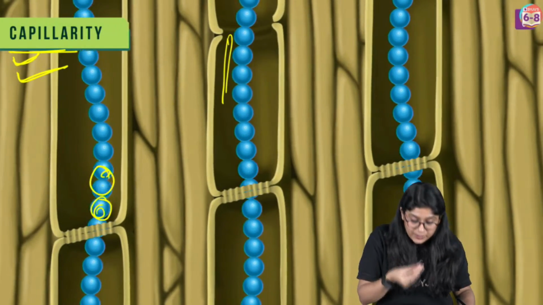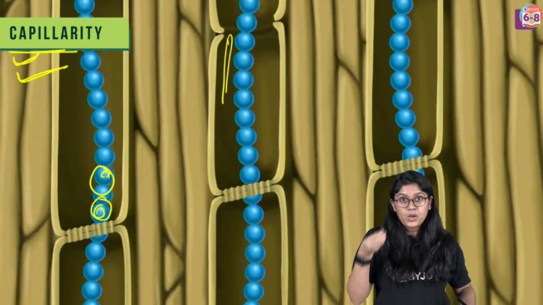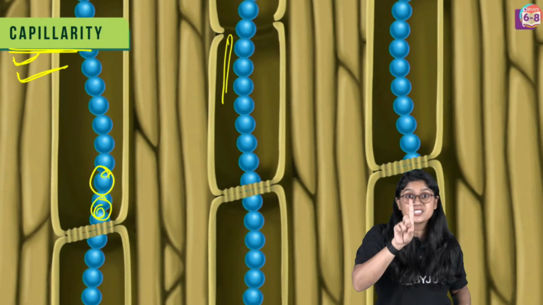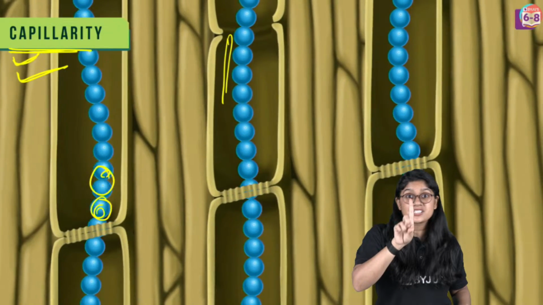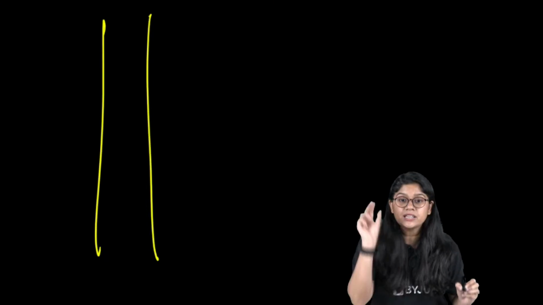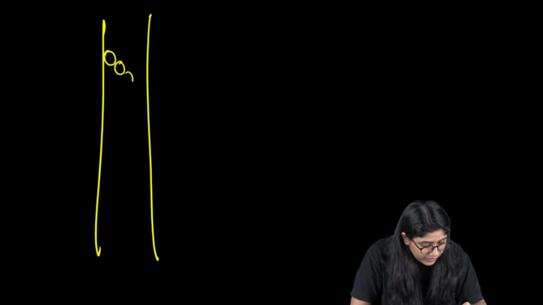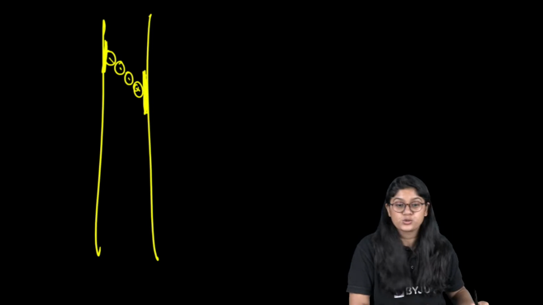When we pull that thing up, right, we know that is a suction pull. But what is happening over here? The molecules are moving in a very thin tube-like structure. So molecules over here have interaction between each other and they're interacting with the walls of the pipe also.